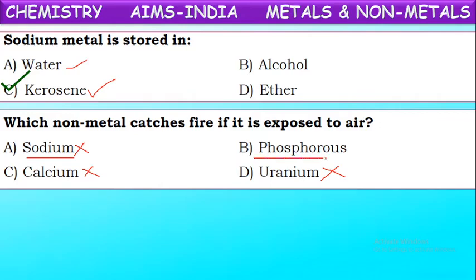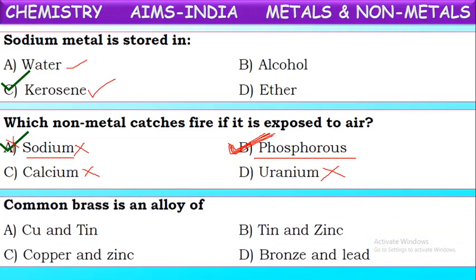Now, phosphorus is the only non-metal here which catches fire on exposure to air. It is also one of the more reactive elements. That is why phosphorus is always stored under water, because if it is kept outside, it reacts with the atmospheric air and starts burning. Phosphorus is stored under water. Phosphorus is a non-metal which catches fire. No, it is not sodium, because they are asking about a non-metal. Phosphorus is the non-metal which can catch fire when exposed to air.